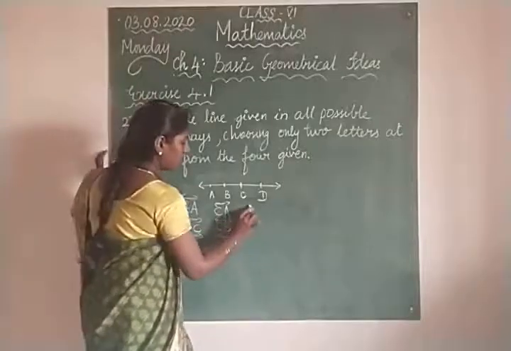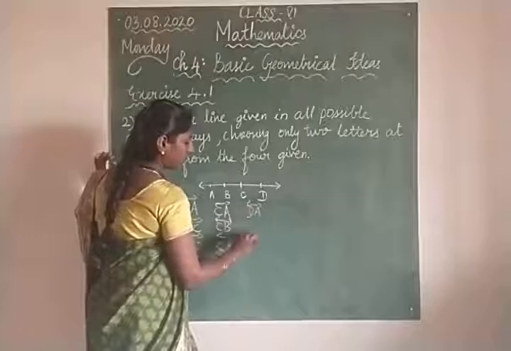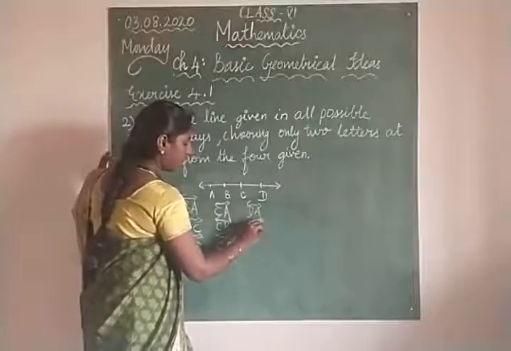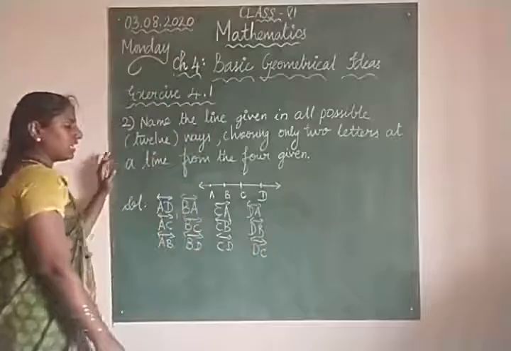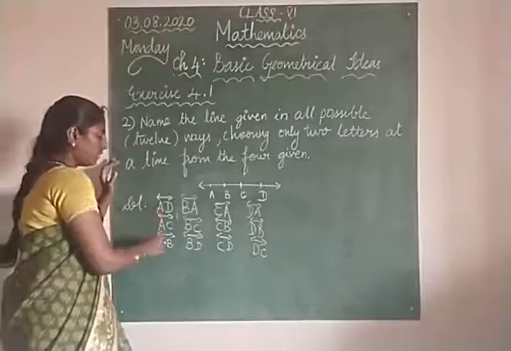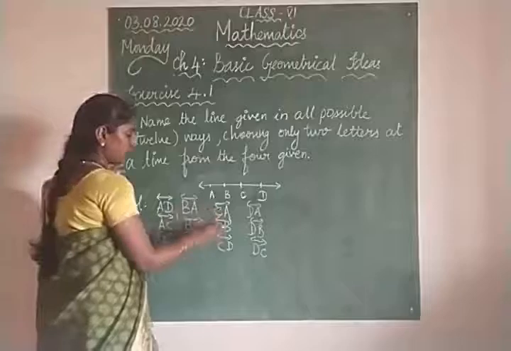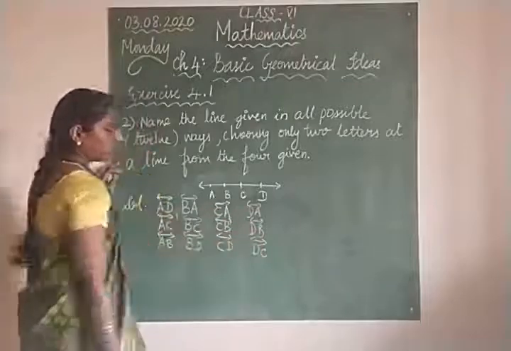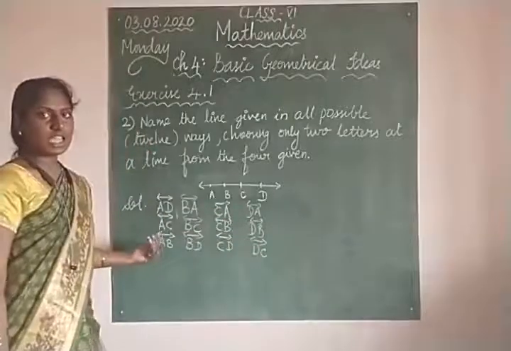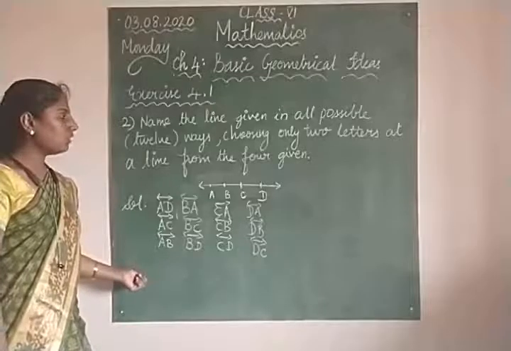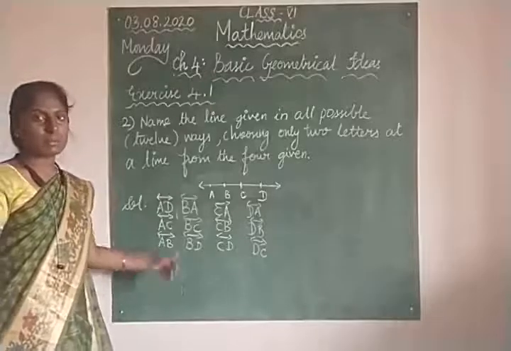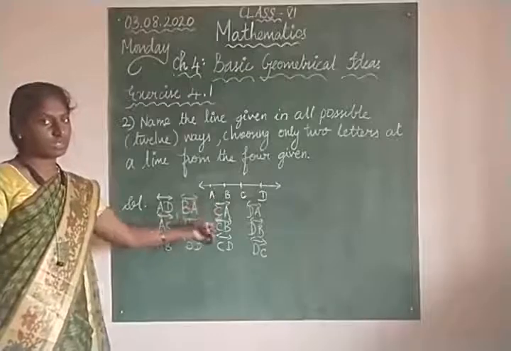Then you can have DA, starting from D, DB and DC. So here we got 12 names, right? See, 1, 2, 3, 4, 5, 6, 7, 8, 9, 10, 11, 12. So 12 names of the line are obtained here. Clear? So this is how we find all the possible ways of naming a line given with 4 points.